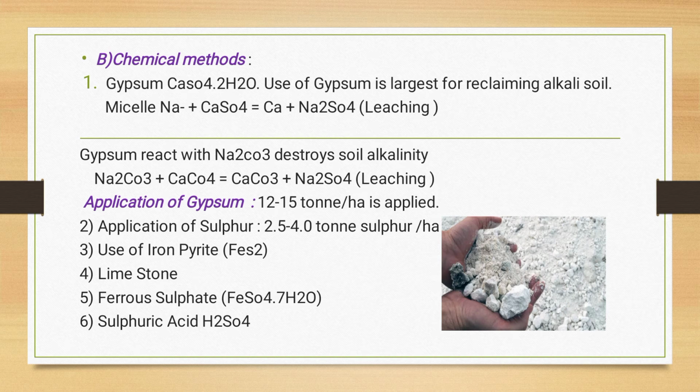In the application of gypsum, 12 to 15 ton per hectare is applied to the soil. Application of sulfur is also used. 2.5 to 4 ton sulfur per hectare is added to the soil to reduce the soil alkalinity. Then iron pyrite, limestone, ferrous sulfate, and sulfuric acid are also used to reclaim the alkaline soil, reduce its alkalinity, and also reduce the salinity of soil with the help of chemical methods.